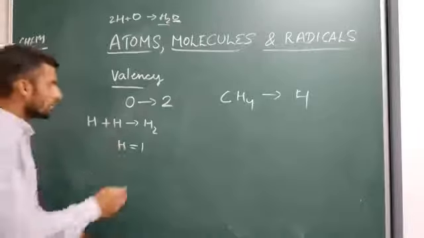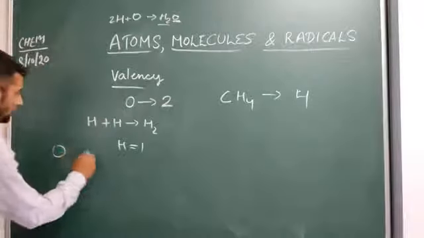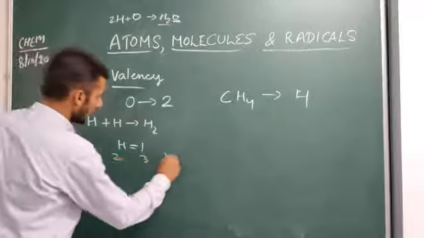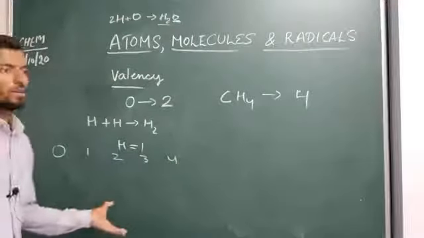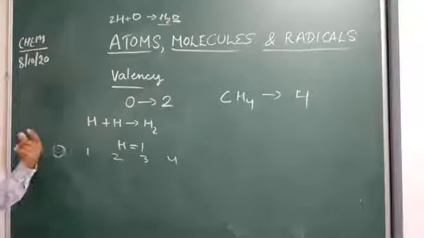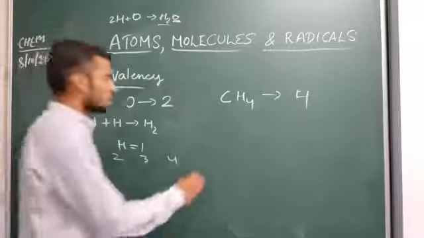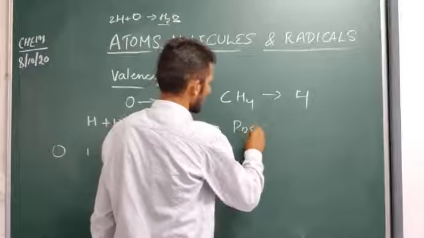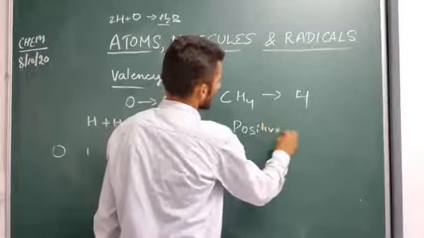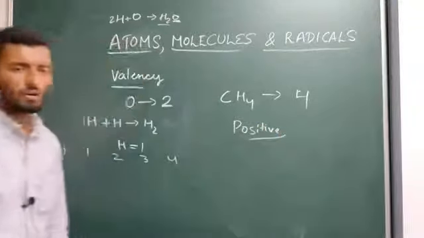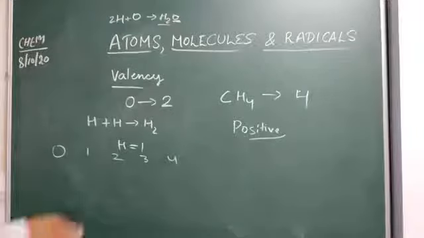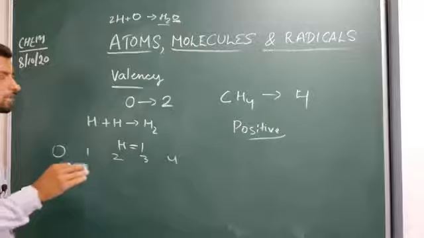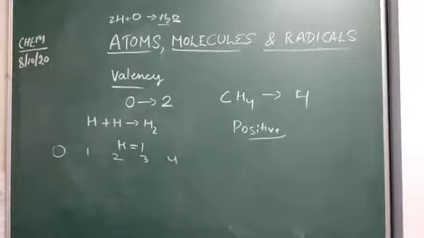Valency could be 0, 1, 2, 3, up to 4. Valency is never a negative quantity, it is always a positive quantity. It is a general number given based on the atomic number. We have 118 elements, and each element is given a specific atomic number.